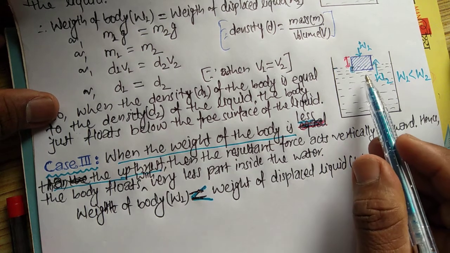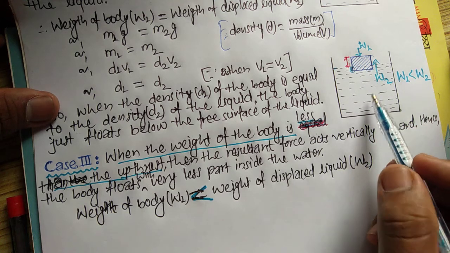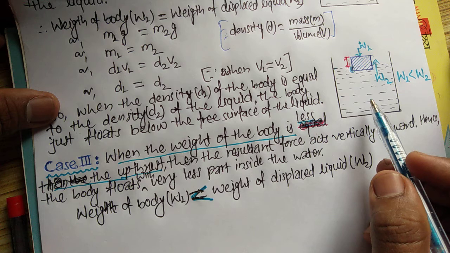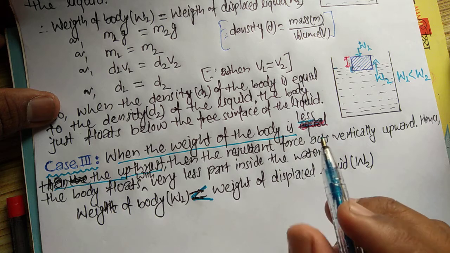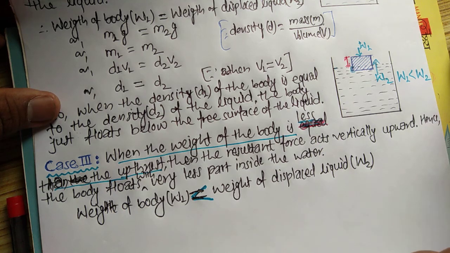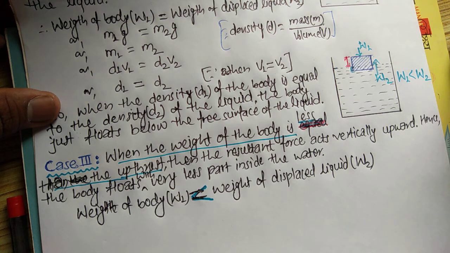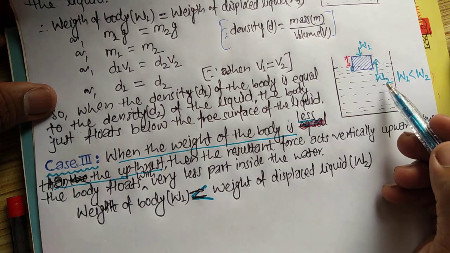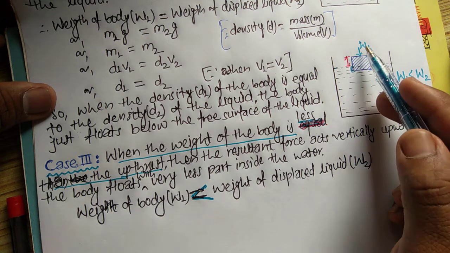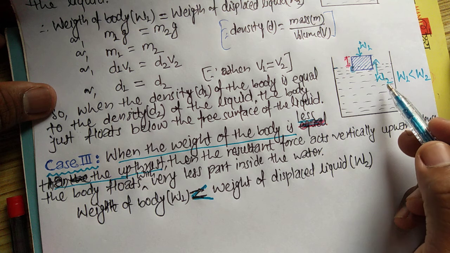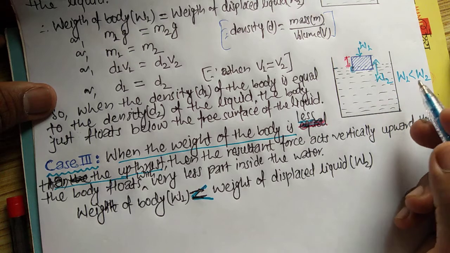So here the weight of the body W1 is less than the weight of the liquid displaced by it, W2. Hence the body is floating on the surface of the water with some parts inside the water and most of the part outside the surface of the water. And hence the weight W2 of the upward force, the weight of the displaced liquid, is more than the weight W1 of the body, and the resultant acts vertically upward, hence the body is floating.